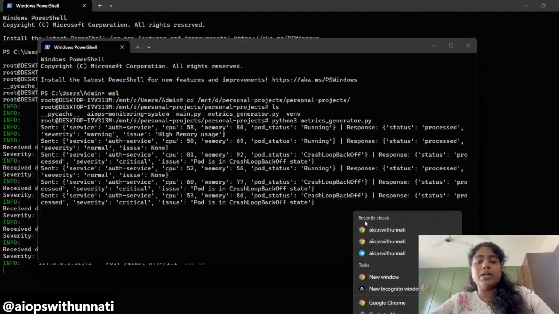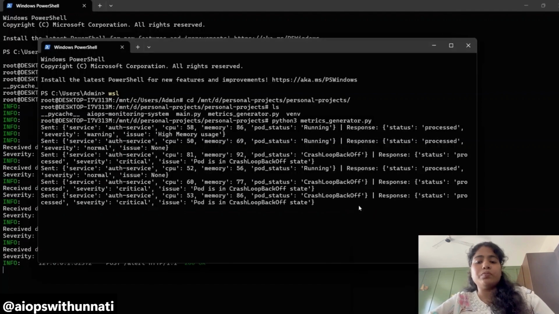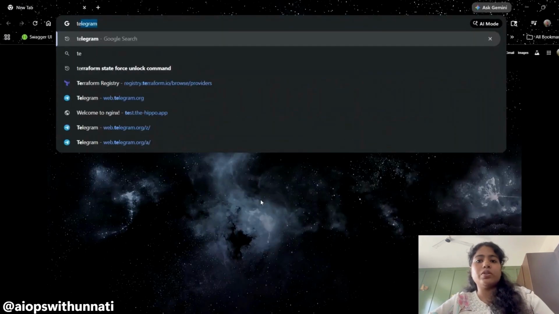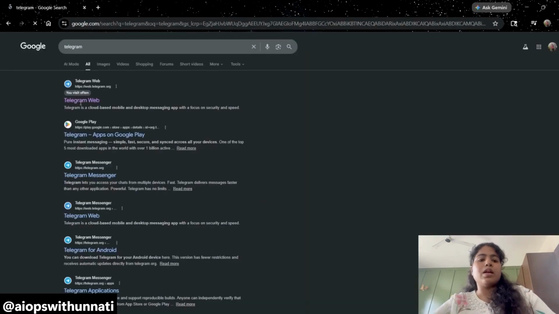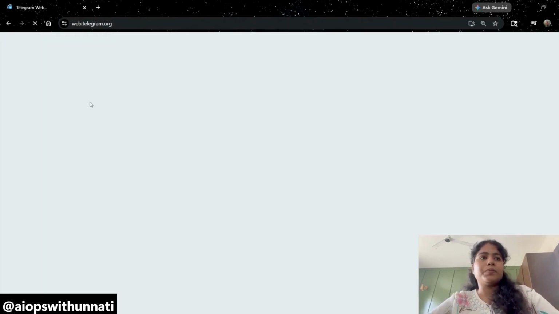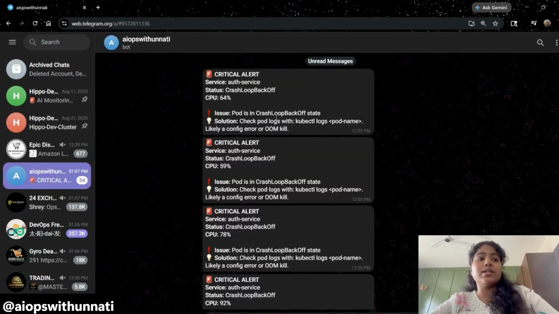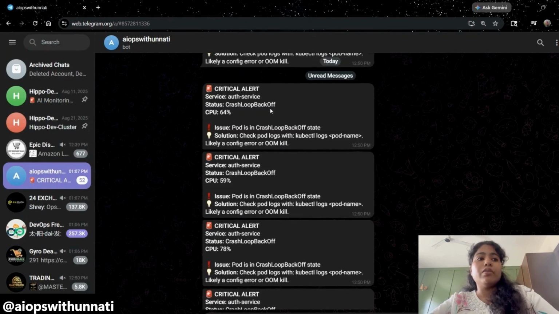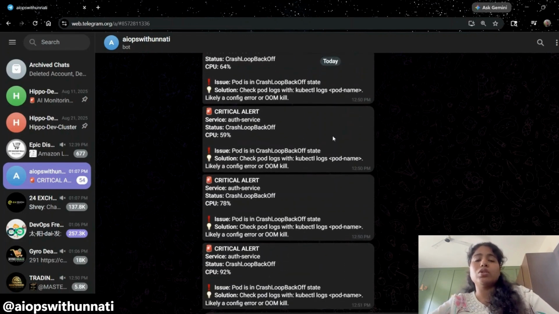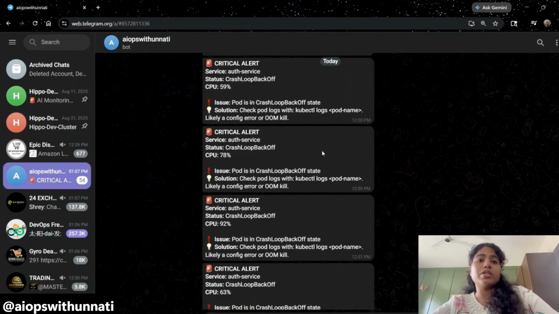So I will open another tab of Chrome and open Telegram here. After loading, as we remember from last time, the channel we created is AI Oops with Unnati. Once you click on that, you can see the notification coming in. It shows crash loop back off, CPU is 64%, and it says the issue is the pod is in crash loop back off state. And the solution is the kubectl logs command, which we use to figure out the problem when we are stuck in the crash loop back off state.